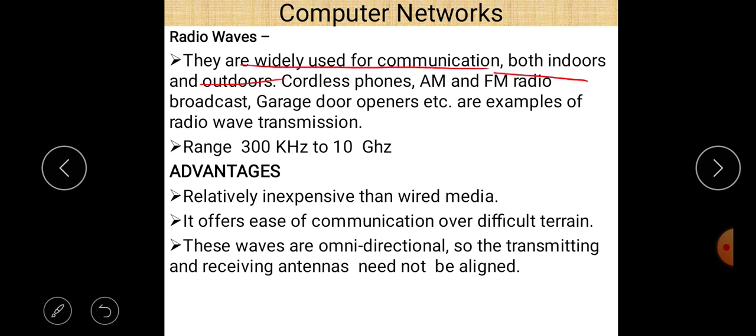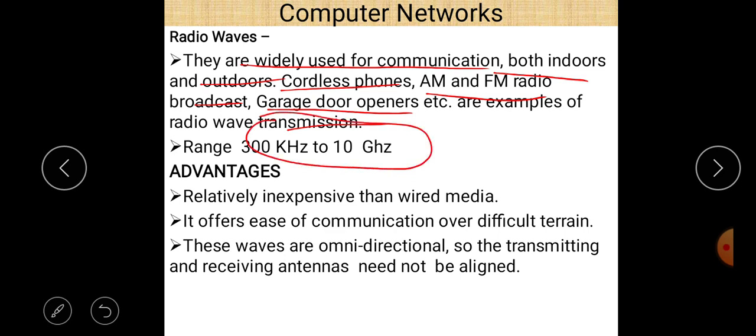They are widely used for communications both indoors and outdoors. They are used in cordless phones, AM and FM radio broadcast, garage door openers, etc. These are examples of radio wave transmissions, and the range is 300 kilohertz to 10 gigahertz.